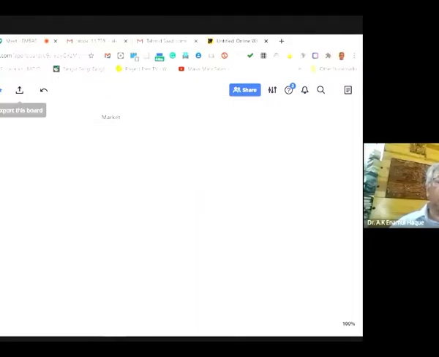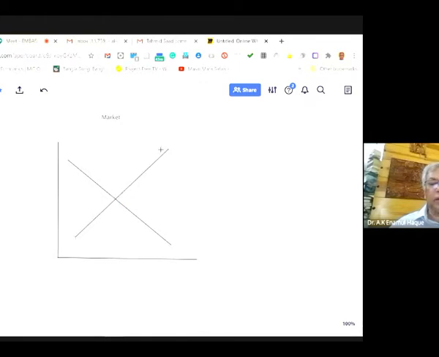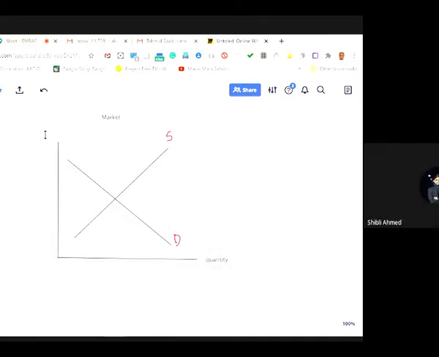So let's go to a market for a moment. And let's define the market logically and say, what is a market? The market is a mechanism of transaction. Let's assume that there is a demand function and there is a supply function. Just a standard supply function, which is upward sloping, and a standard demand function, which is downward sloping. So this is my quantity, and this is my price.